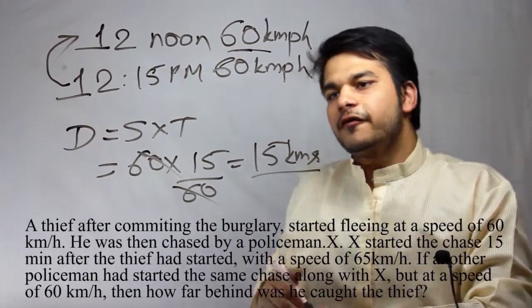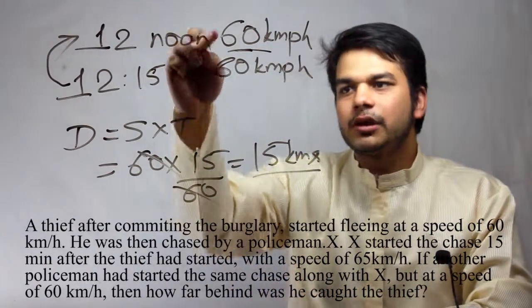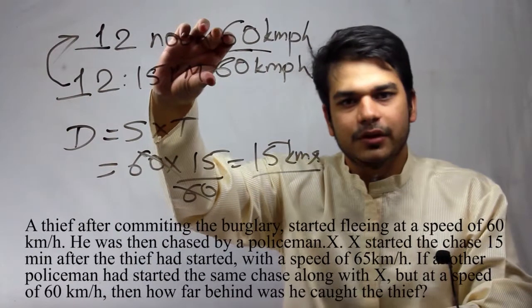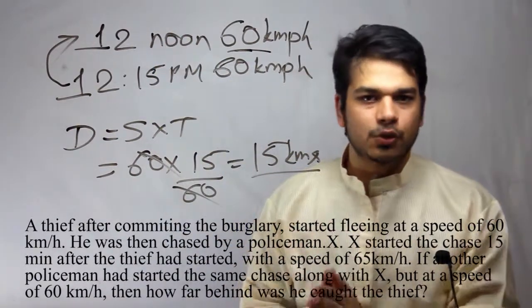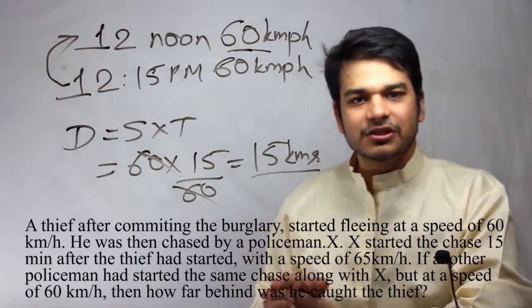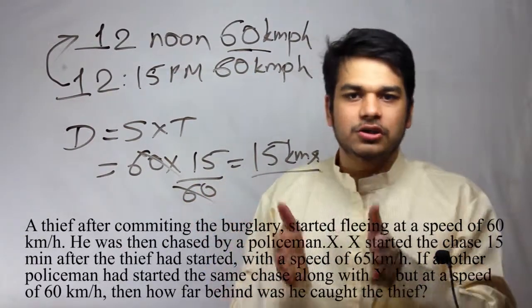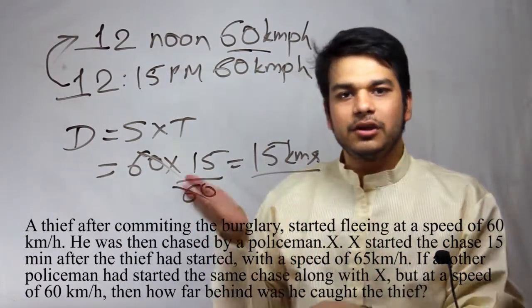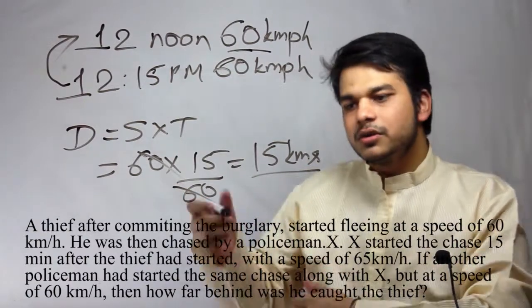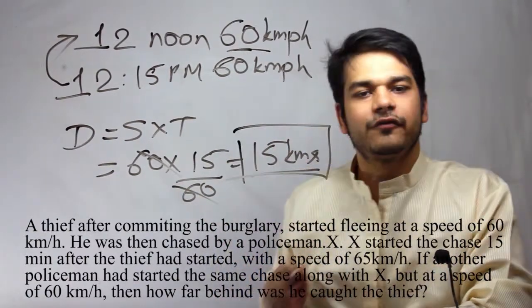Now, if you look at the relative speed between the two of them, they run at the same speed. So relative speed is going to be 0. Since the relative speed is 0, the distance between the policeman and the thief is going to be constant throughout, even after the police has caught the thief. So this means your answer is going to be 15 kilometers.